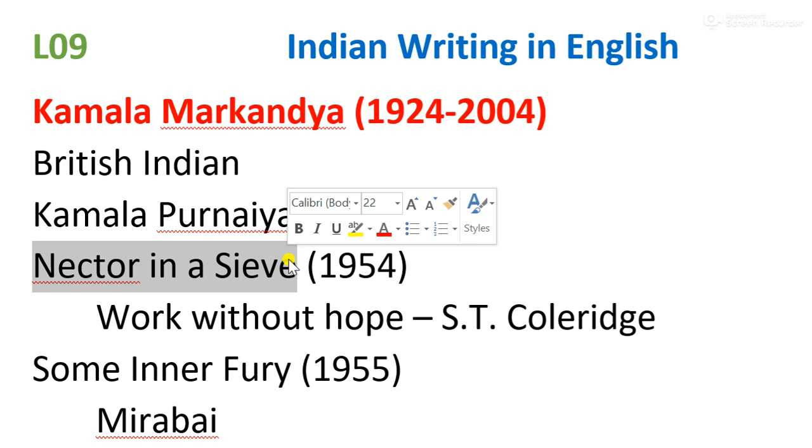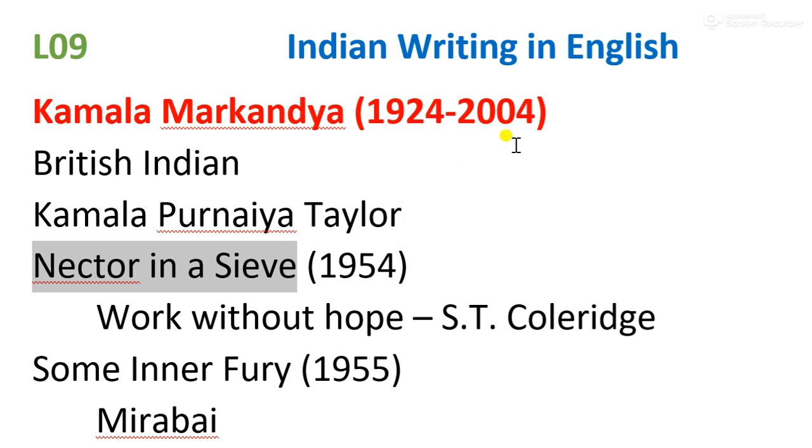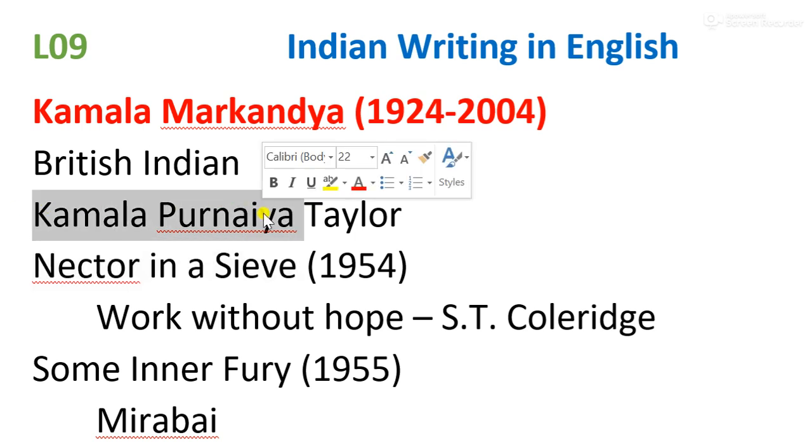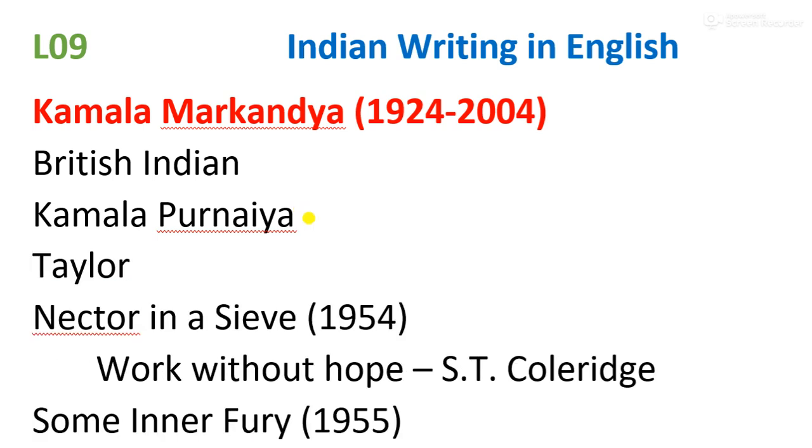She is a British Indian writer. She was born in Mysore and later, by the year 1948, she got settled in England. Her original name is Kamla Purnia. By her marriage, she takes the name Kamla Taylor, and the name of her husband is Bertrand Taylor. So remember, Kamala Markandya is her pseudonym, the pen name she uses.